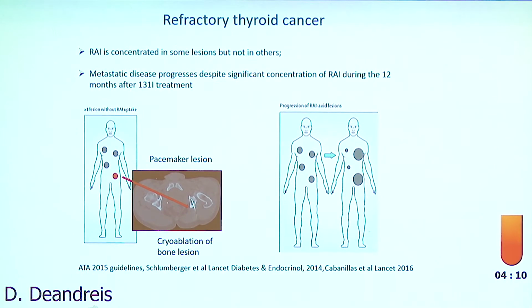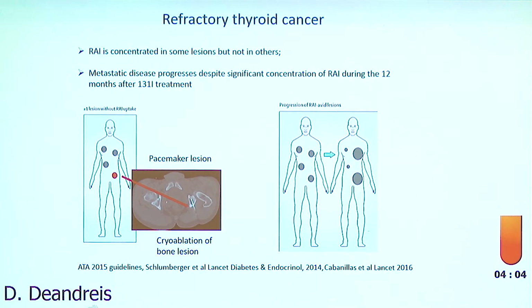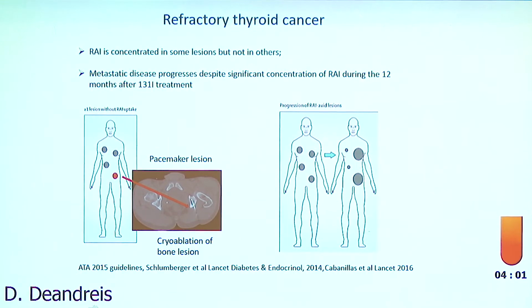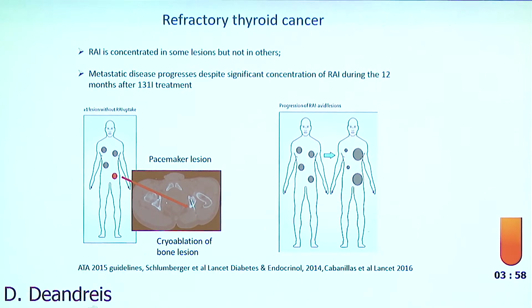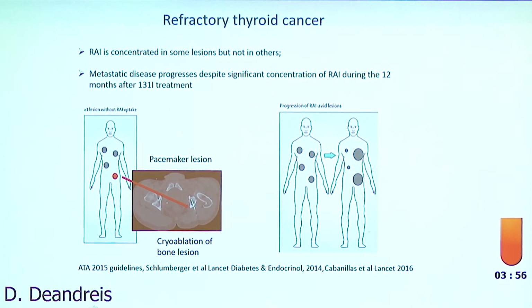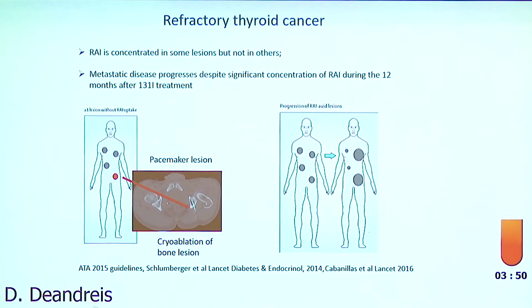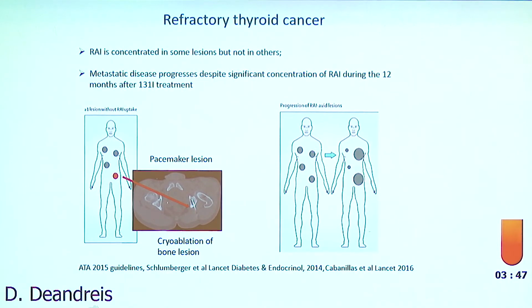So again, lesional dosimetry maybe can explain the lesions that we are used to defining as refractory, so patients that disclose radioactive iodine uptake in some lesions but not in others. Maybe the fact that they do not disclose a high or significant radioactive iodine uptake means they do not receive enough absorbed dose, so they do not respond, but they can be treated separately from the other lesions by, for example, local treatment. And then lesional dosimetry can explain why some lesions, even in the presence of radioactive iodine uptake, progress over time.